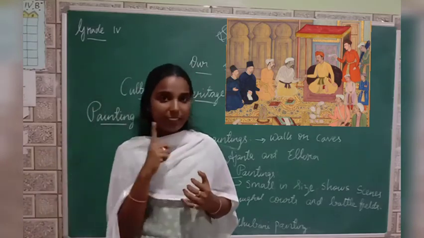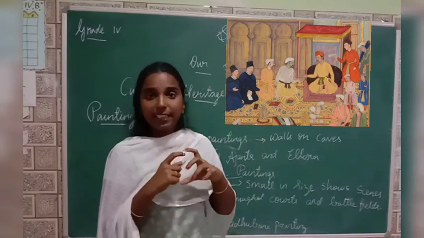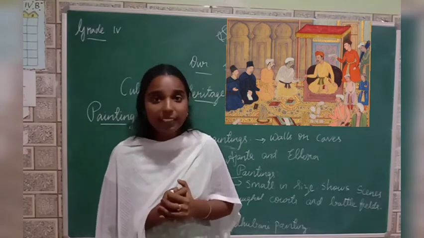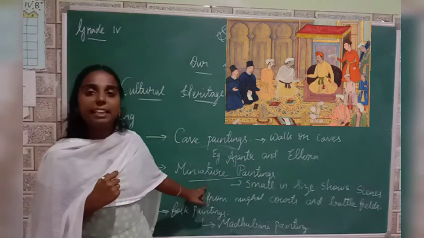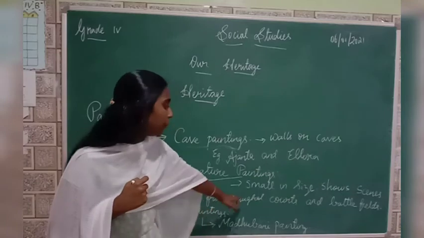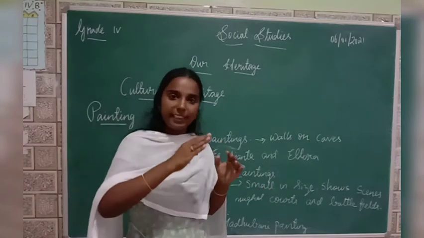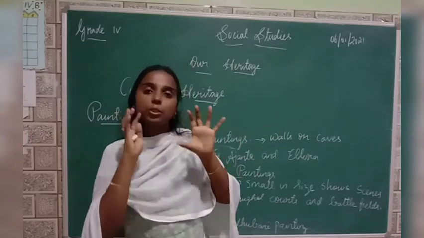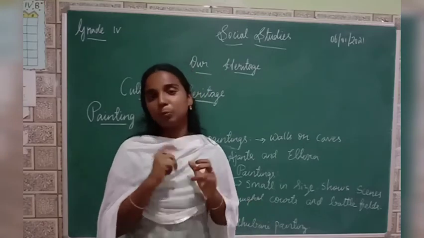So in our previous lesson we have learned, right, about Mughals. In the medieval period, Mughals were there like Akbar, Jahangir, Shah Jahan. Do you remember? Yes. In their period only these miniature paintings were drawn. So this shows scenes from Mughal courts and battlefields. So during Mughal period, these miniature paintings are famous, and these paintings show what happened in the battlefield and the courts of these Mughals.